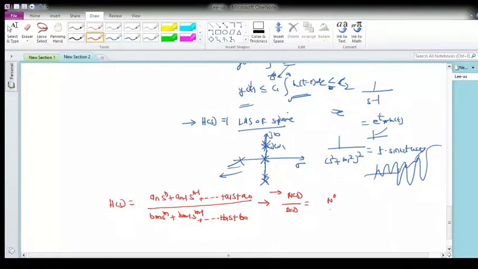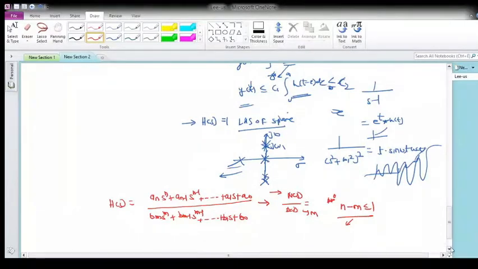So in the synthesis problem, the difference between the order of numerator and the order of denominator is at most 1. Say the order of numerator is n and the order of denominator is m, so n minus m has to be less than or equal to 1 for the network synthesis problem. Why?